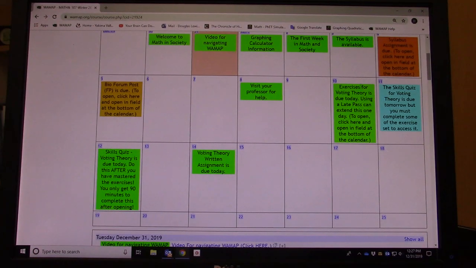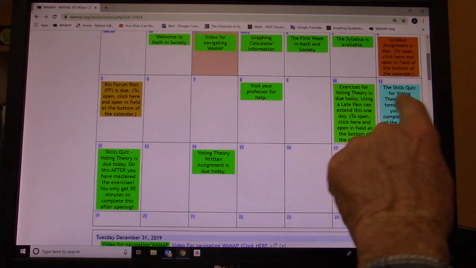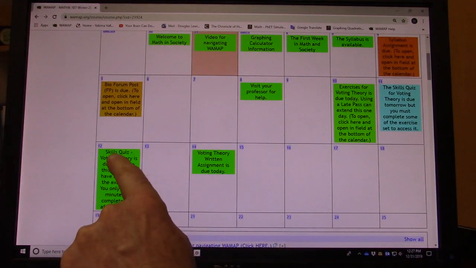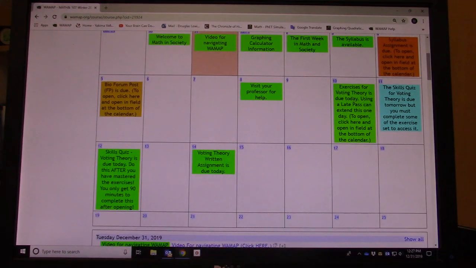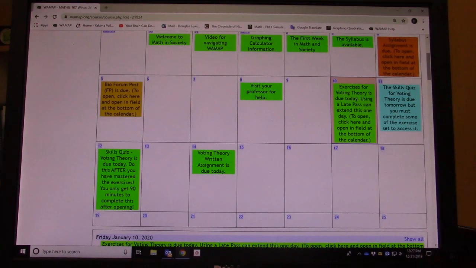Oh, one thing I didn't want to forget. Okay, notice now the difference is, now this has shown up. Skills quiz I can now do. Because I worked on the exercises and I got some credit for that, now on this day the skills quiz appears. In other words, if I don't do the exercises, and I don't have to do very many, I just did one problem in fact, I got 1 point, then I'm allowed to take the skills quiz.